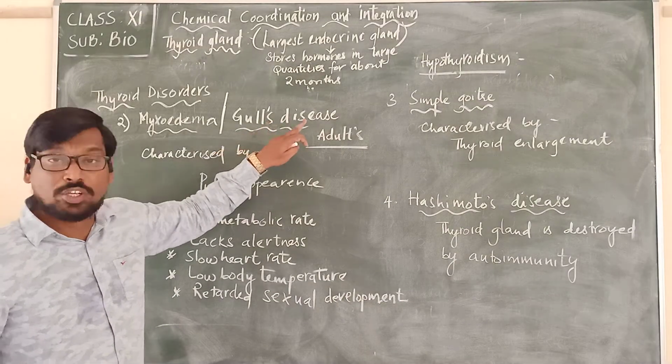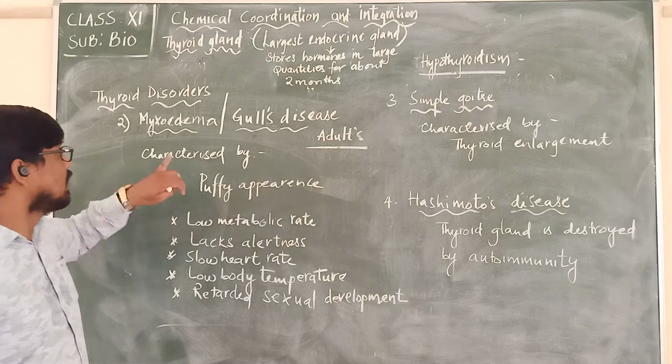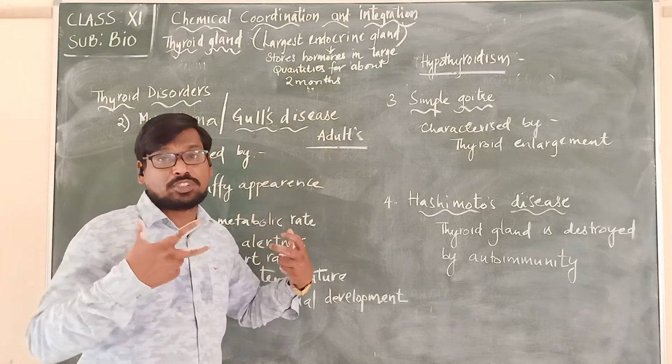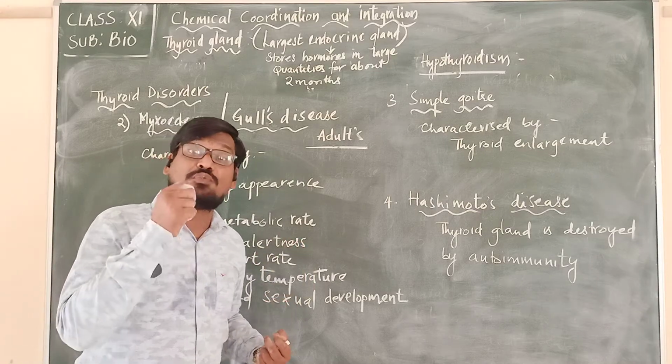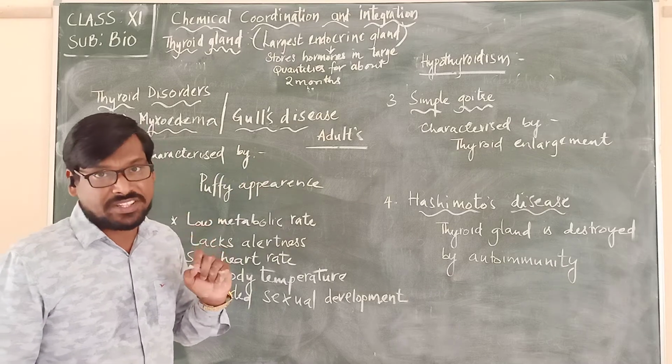This is a disease due to the deficiency of thyroxine observed in adults. This disease is characterized by a puffy appearance, due to fat accumulation under the subcutaneous tissue.